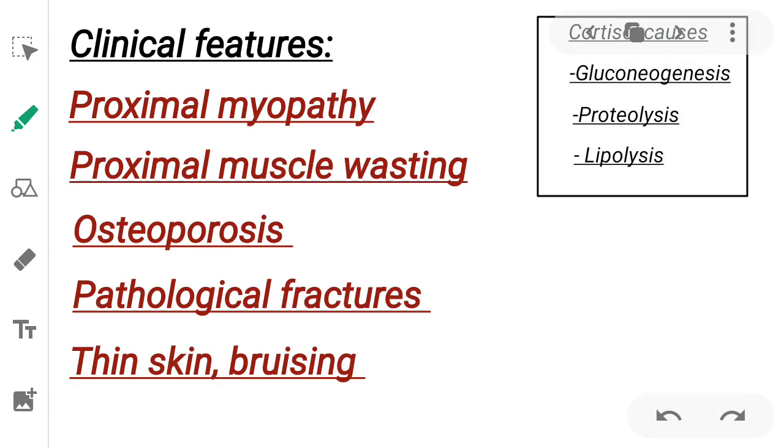Clinical features of Cushing syndrome. Before discussing the clinical features of Cushing syndrome, let's review the normal functions of cortisol first. Normally, cortisol causes gluconeogenesis, increasing the levels of glucose in the blood. It causes proteolysis and lipolysis. When the level of cortisol rises in the blood, it leads to increased breakdown of skin, muscles, and bones, resulting in proximal myopathy, proximal muscle wasting, osteoporosis, pathological fractures, especially of the vertebra and ribs, thin skin, and bruising.